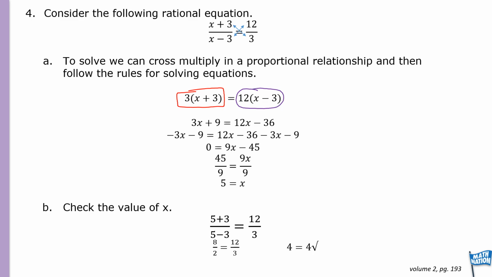Starting on the left side, let's multiply out. We're going to take the 3 outside and multiply it to that x, gives us the 3x, plus 3 times 3, which is 9, equals, do the same on the right side. Multiply 12 times x, which gives us 12x, minus 12 times 3, which is 36. And from there, we use the rules for solving equations.